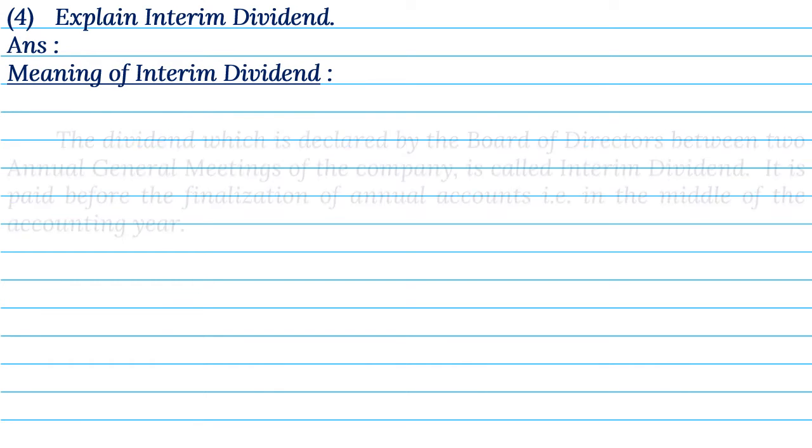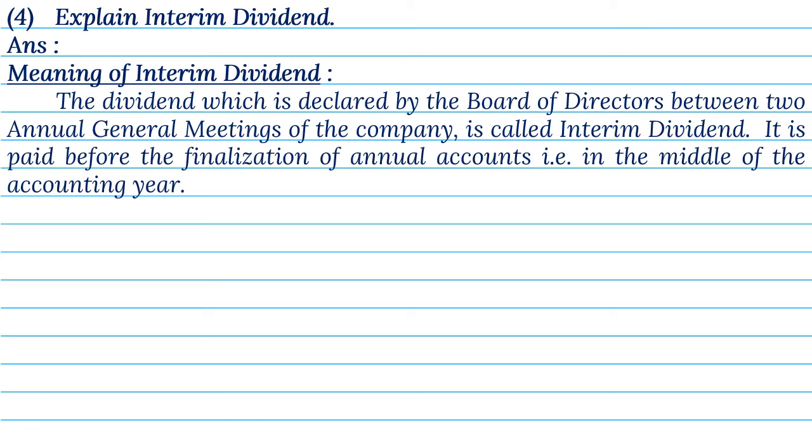4. Explain interim dividend. Answer. Meaning of interim dividend. The dividend, which is declared by the board of directors between 2 annual general meetings of the company, is called interim dividend. It is paid before the finalization of annual accounts, that is, in the middle of the accounting year.